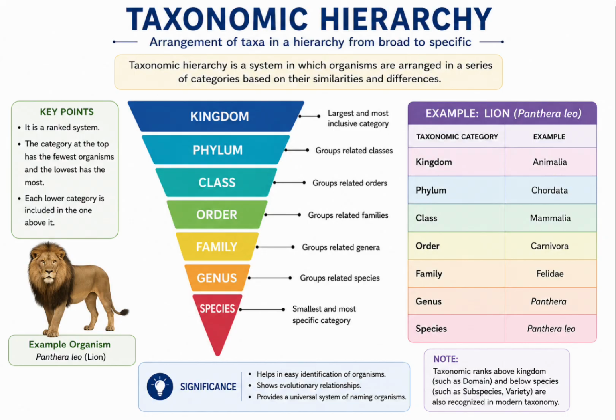For example, lion. Its kingdom is Animalia, phylum Chordata, class Mammalia, order Carnivora, family Felidae, genus Panthera and species leo. So this was about the taxonomic hierarchy.